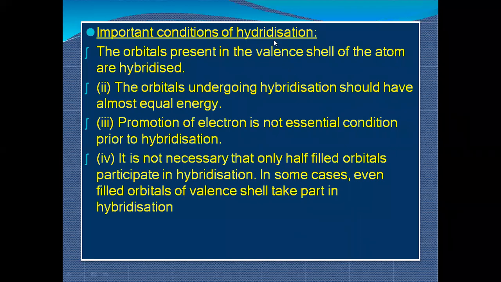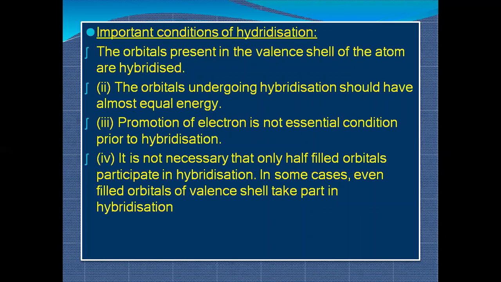All right. So promotion of an electron is not an essential condition prior to hybridization. When an electron moves from one energy level to another, it is not actually essential, but only the valency electrons present in the outermost shell can take part in hybridization.